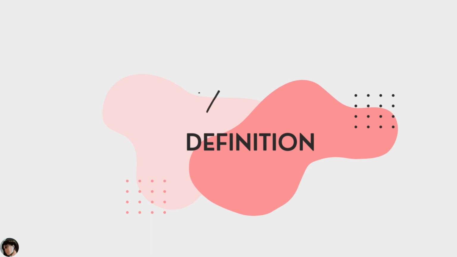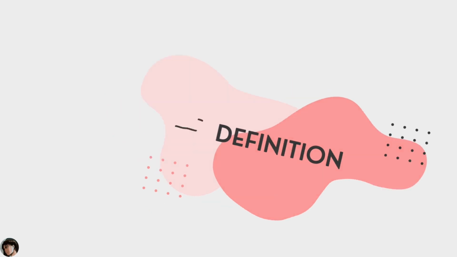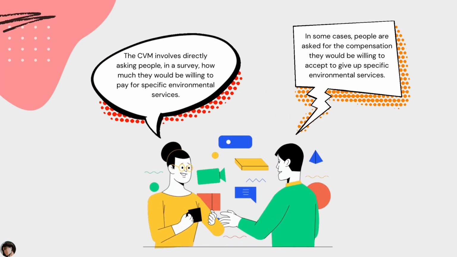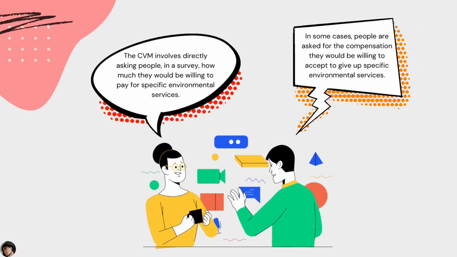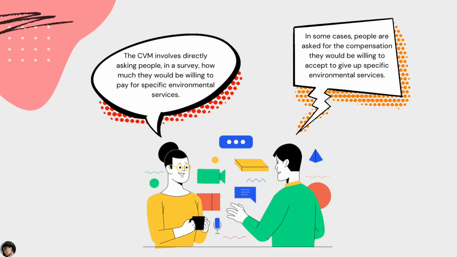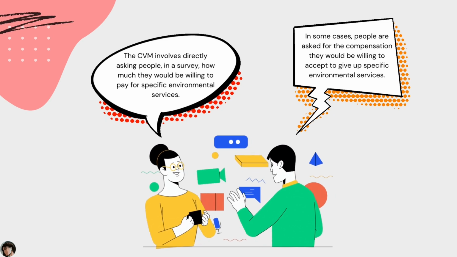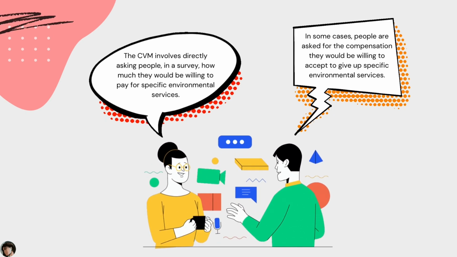Okay, we go to the definition of the contingent value method. What is CVM? The contingent valuation method, or CVM, is used to estimate economic values for all kinds of ecosystems and environmental services. It can be used to estimate both use and non-use values, and it is the most widely used method for estimating non-use values. The CVM involves directly asking people in a survey how much they would be willing to pay for specific environmental services. In some cases, people are asked for the compensation that they would be willing to accept to give up specific environmental services.